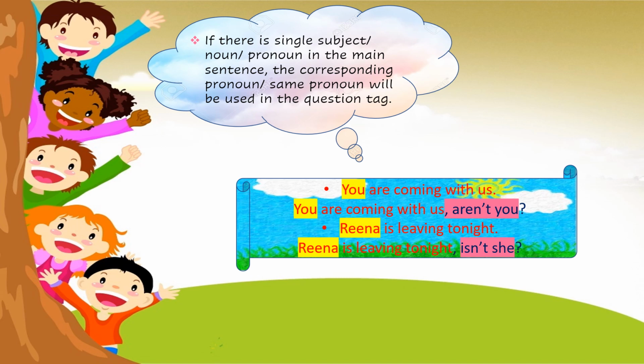The negative of are is are not, so in the question tag it will be aren't. How is the sentence framed in the question tag then? You are coming with us, comma, aren't you, question mark. Next, Reena is leaving tonight. Reena is a girl, it's a noun given here. But in a question tag we have to always convert it into a pronoun. She's a female, so the pronoun here is she. So Reena is leaving tonight, comma, isn't she? The negative of is is isn't. Question mark.